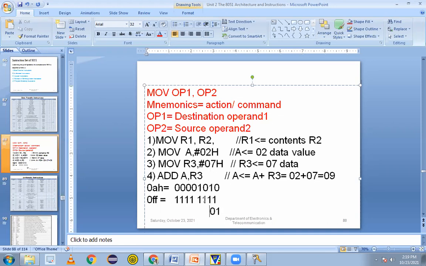Correct, but carry is coming here. 1 plus 1, 0, and the carry is coming. So again 1 plus 1, 0, and again carry is coming at this moment. So 1 plus 1 plus 1 will give the answer 1. Means 1 plus 1, 0 plus carry 1, that will be the 1 here. So that's why this lower nibble will be 1010. The carry is coming here.